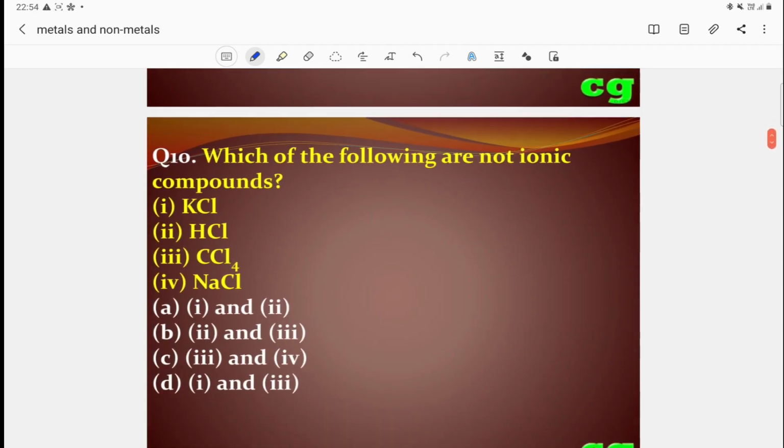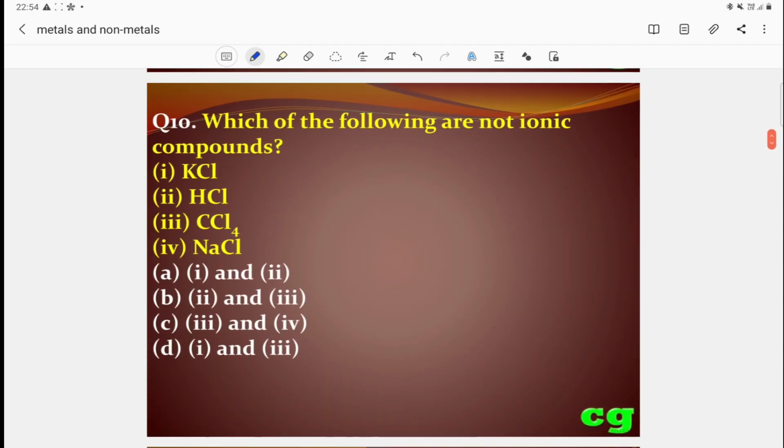Then question number 10: which of the following are not ionic compounds? Out of these, which is not ionic? Potassium chloride is ionic. Hydrogen chloride, HCl, is not ionic. Carbon tetrachloride is not ionic. Sodium chloride is ionic.